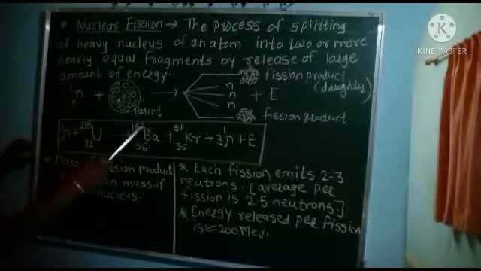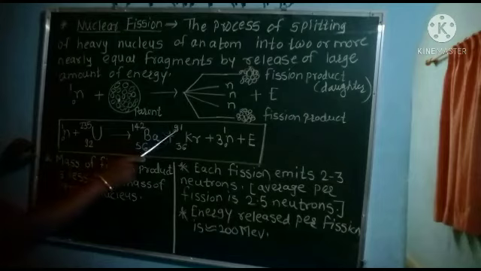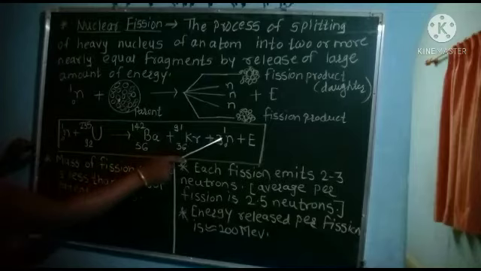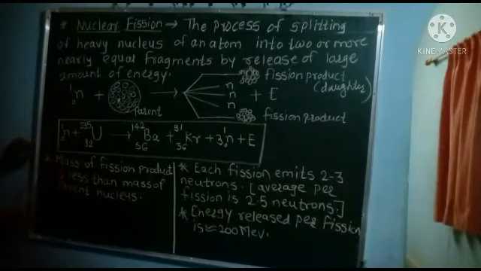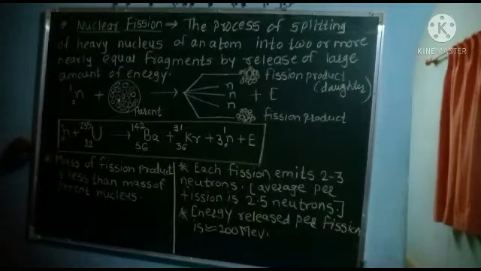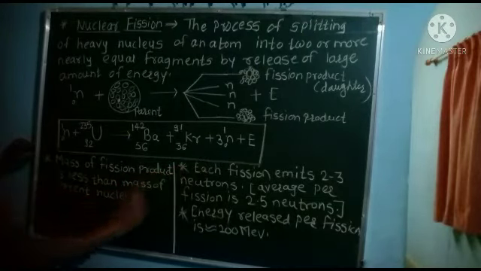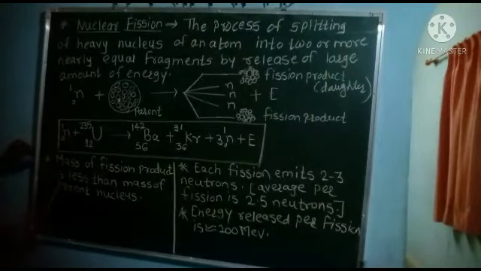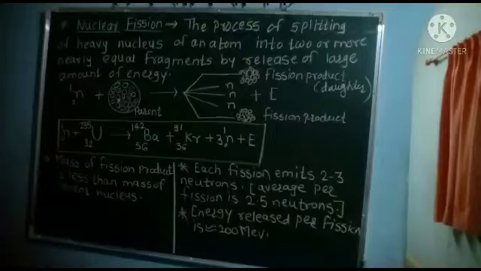Similarly, the mass of barium and krypton, that is 142 and 91, will be 233. 233 plus 3 neutrons is 236. This means the mass of the fission products is less than the mass of the parent nucleus, because the parent nucleus is a heavy nucleus, and when fission products are formed, that much energy is released and some neutrons are also emitted. Therefore, fission products have less mass than the parent nucleus. This is the process of nuclear fission.